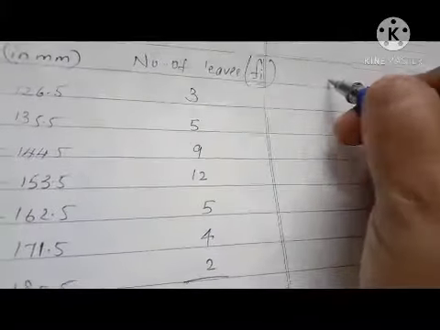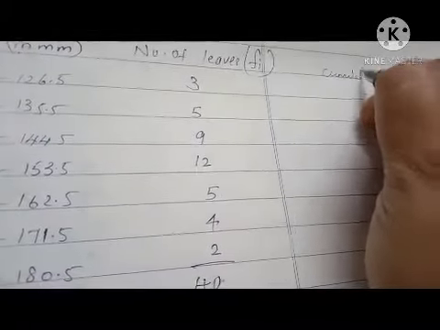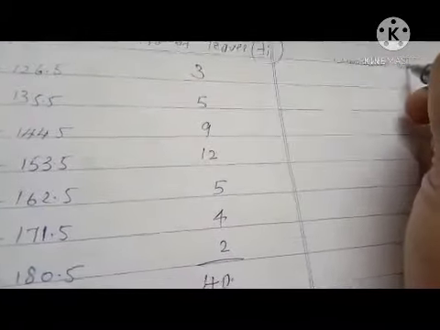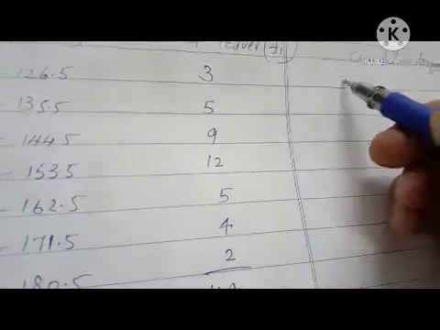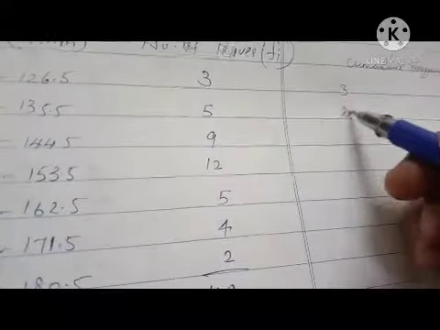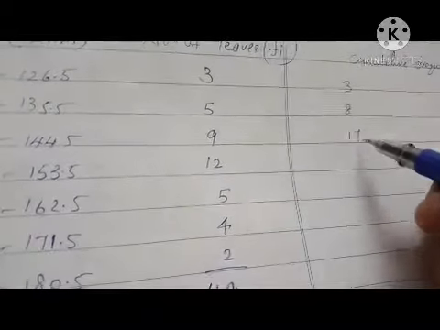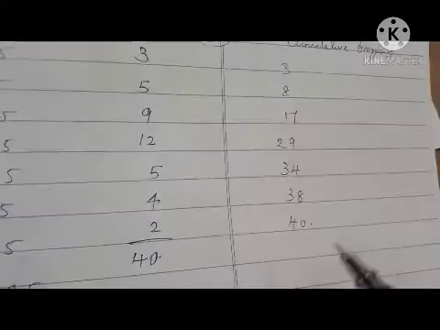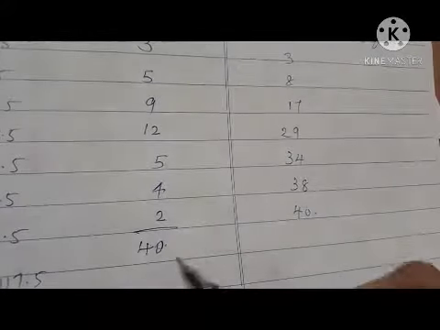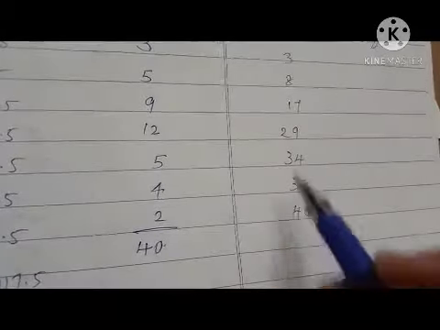Then we have to write the cumulative frequency column. That we know how to do. 3 plus 5, 8. 8 plus 9, 17. Like that we can fill this column. This is the column for cumulative frequency. This last number and the total frequency are the same, so our answer is correct.